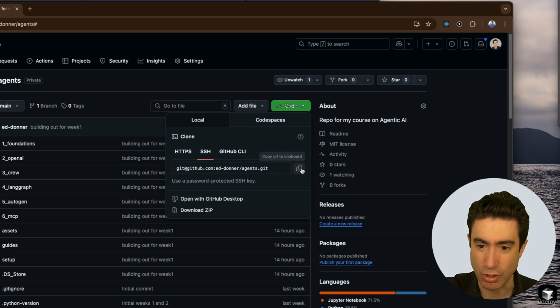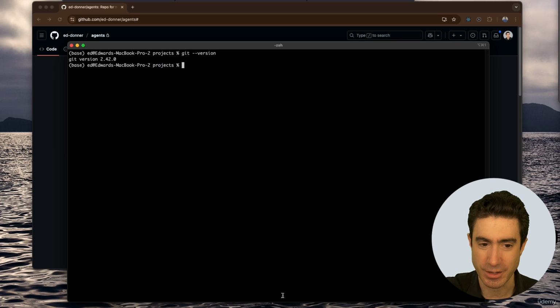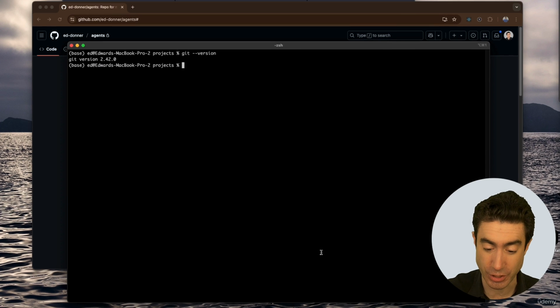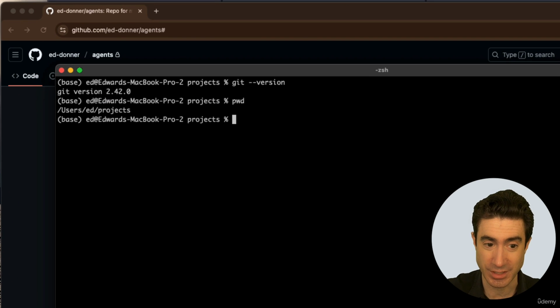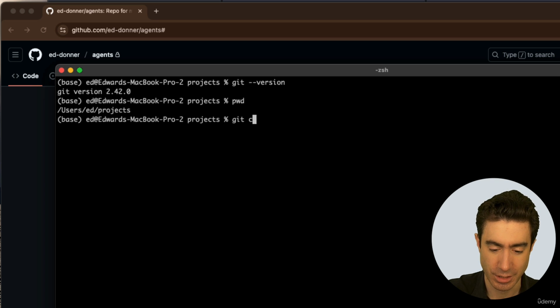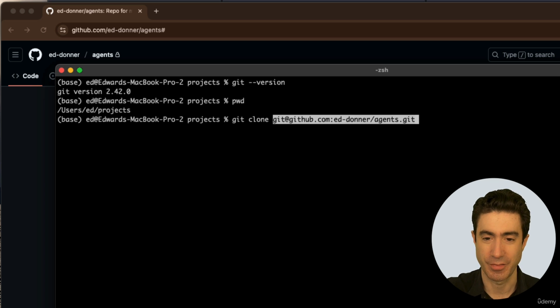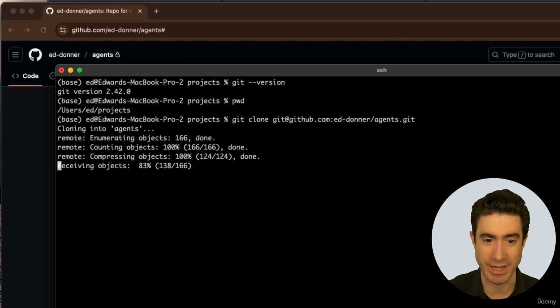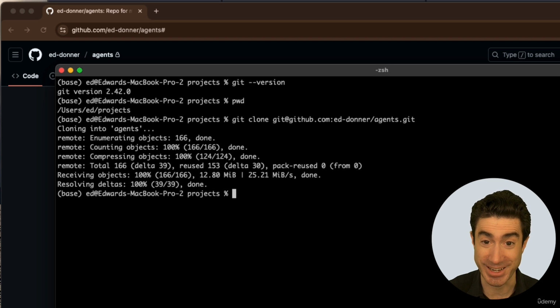And then you copy that into your clipboard by pressing the copy button right there. So once you've copied this text, which is the link to this repo, you then come back to the command line, and in your projects directory, there I am, I'm inside users ed projects. I'm now going to type git clone and then the repo link that I've pasted from my clipboard, and I press enter and in it comes and it's done.